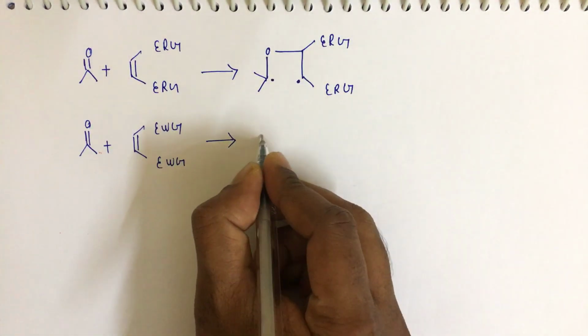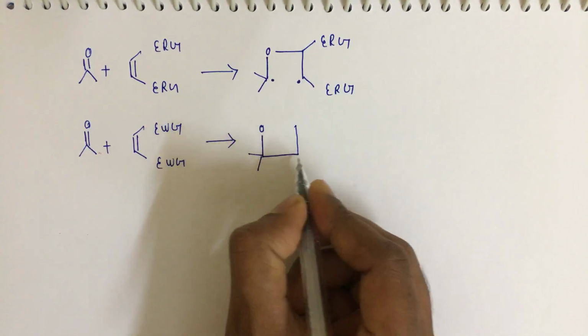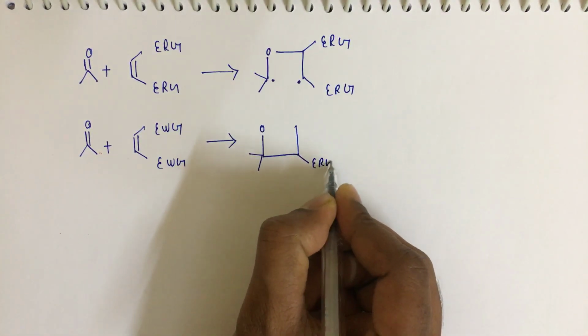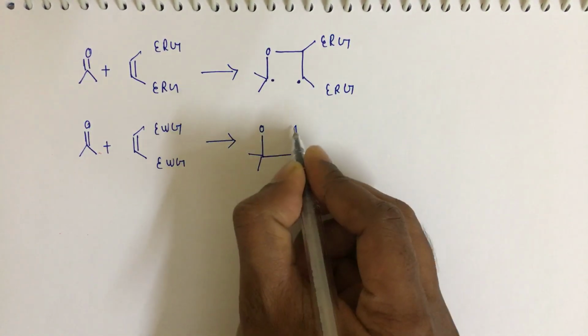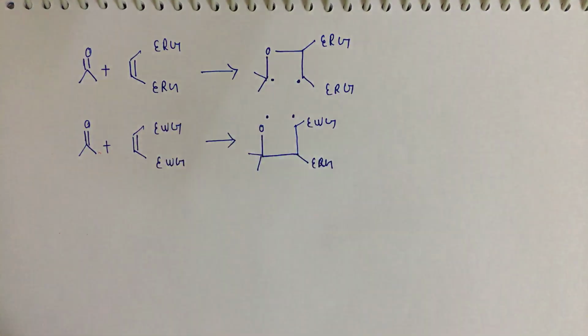And in this case, with the electron withdrawing group, we are having this kind of 1,4 biradical.